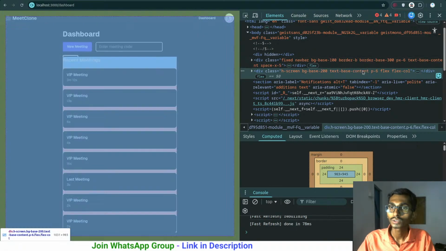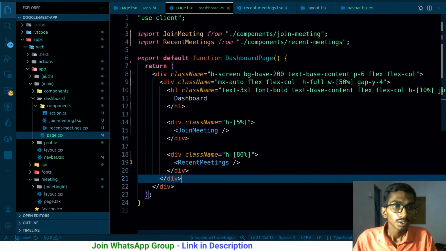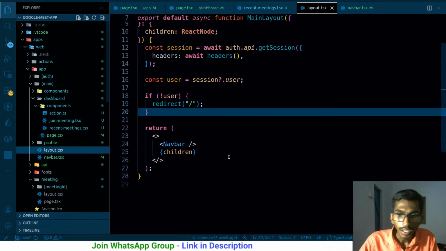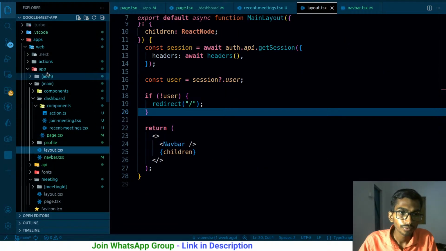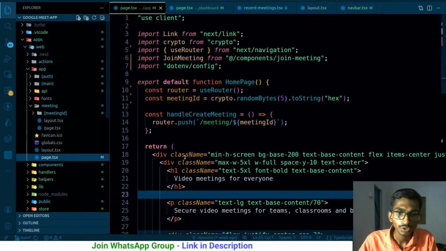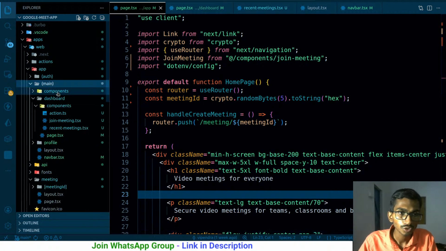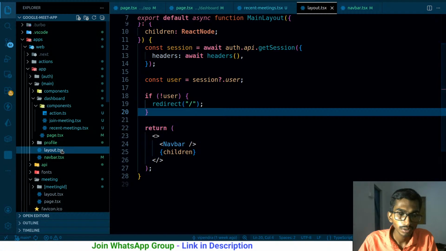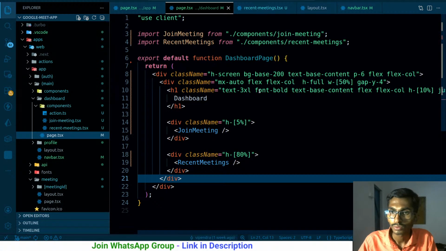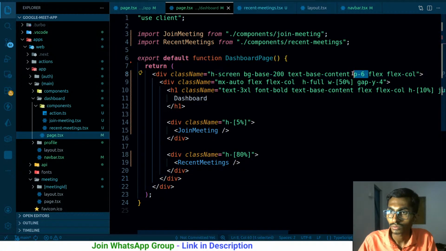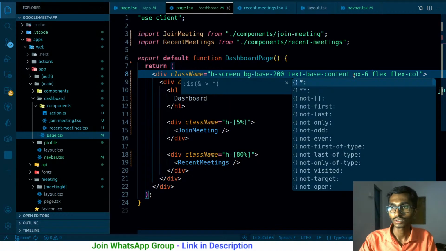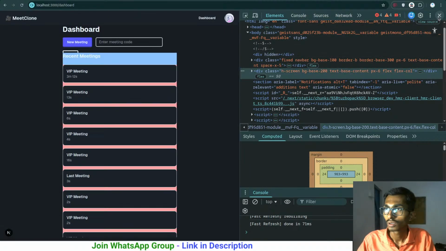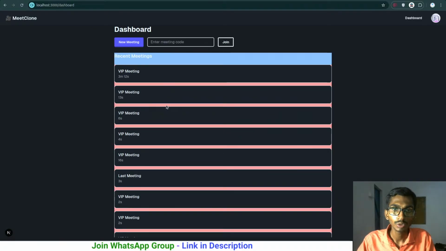Padding 6. What is this? This is the top level div that I have here. Top level div layout. The top level div, main page.tsx. Not this here. That should be inside main only. The inside layout I don't have anything. So inside page only I would have. So the padding 6 is where it is. So let's keep it px 6 instead of keeping py.